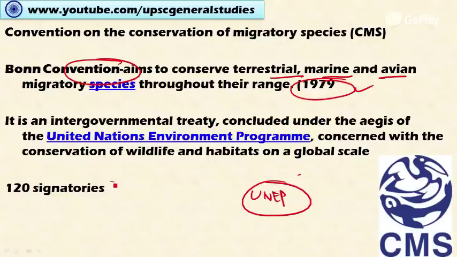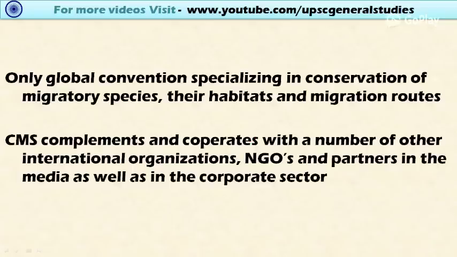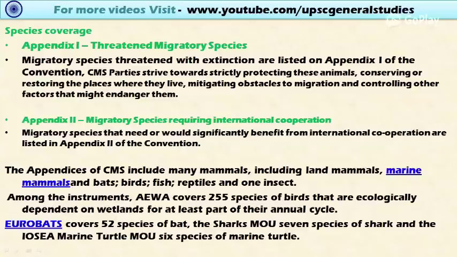There are 120 countries as signatories to the convention. This is the only convention specialized in the conservation of migratory species. Those species which migrate from one place to another for various reasons are conserved under this convention. This convention complements and cooperates with a number of other international organizations, including NGOs, and partners with the media as well as the corporate sector for conserving the migratory species. This is a very good move, and a lot of varied species are covered under this Convention on Migratory Species.